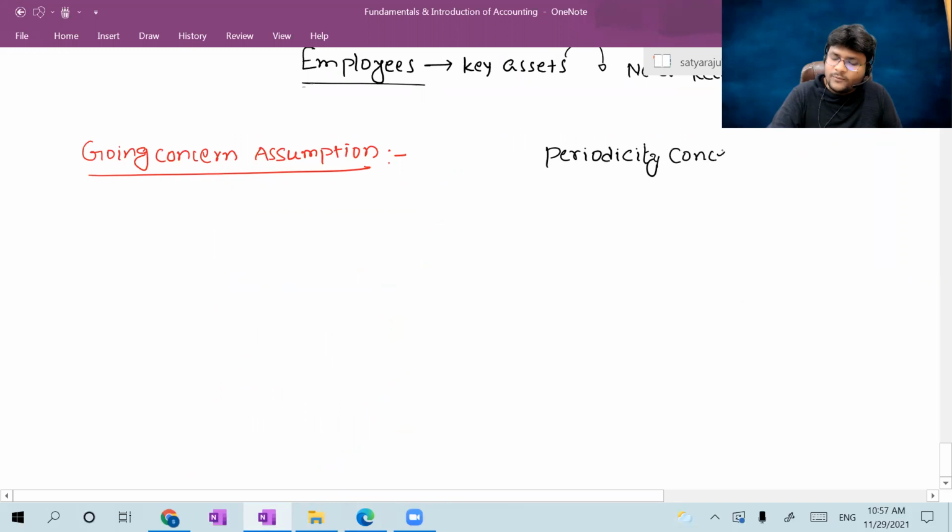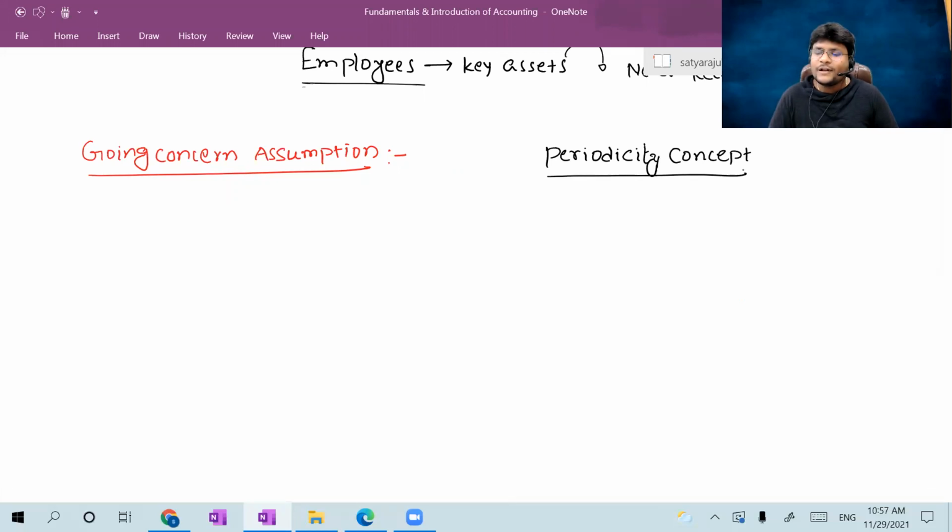Sir, what is the meaning of periodicity concept? Periodicity means, sir, to draft the financials, you require a certain time period. Sir, for how much time period can I prepare the profit and loss? For how much time period do you want to know profit or loss? Generally, we are knowing profit or loss for each and every financial year.